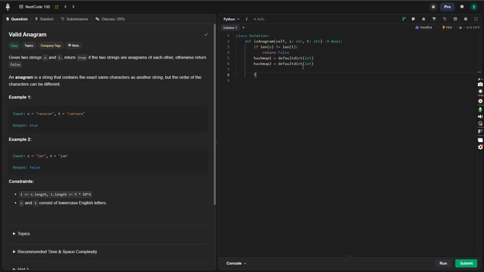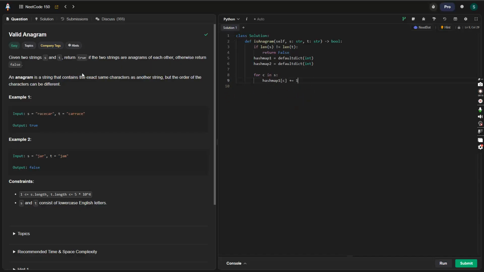Right, so moving on. First we have to populate the hash, and to do so we want to iterate through the s string. So here it would be racecar. We would do for c in s, we would populate hash map 1, and here our key will be the char. So char in this iteration would be r. We would put c in here, and we can do plus equals 1.